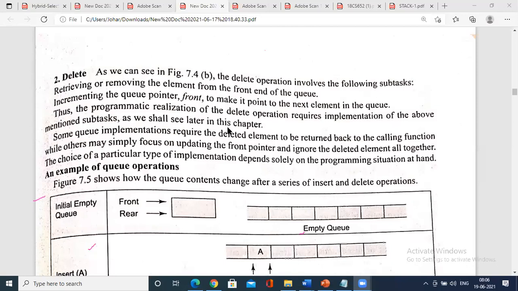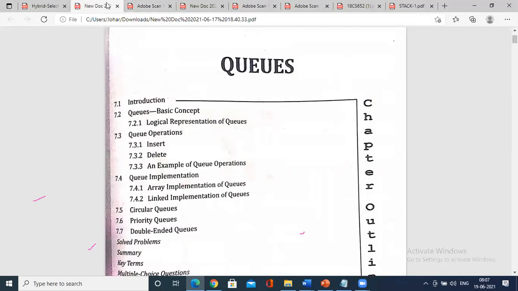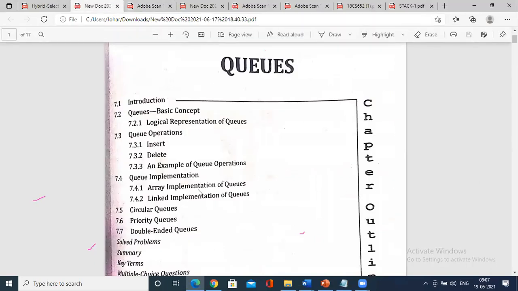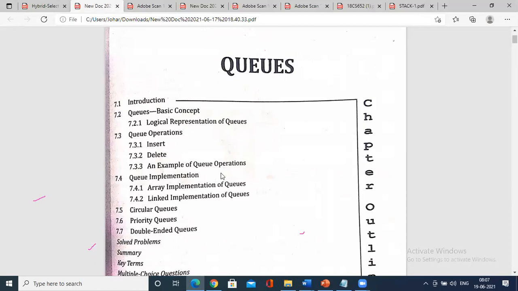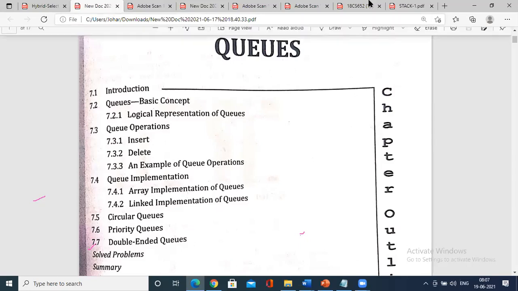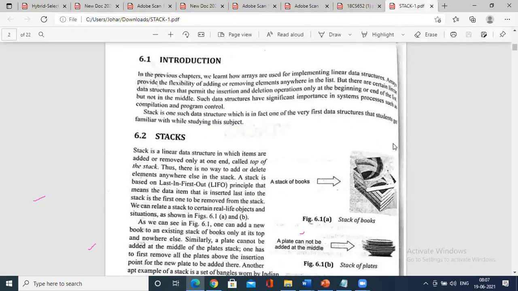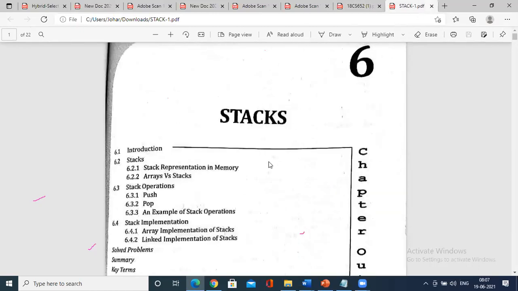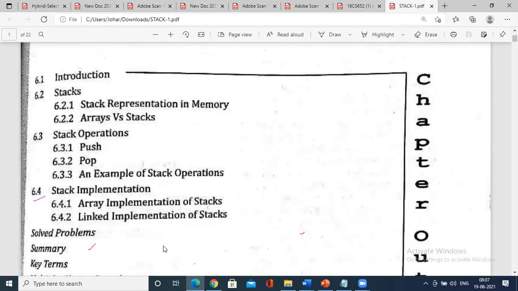The syllabus he has given is not exactly with respect to the very specific terminology, that is array or linked list. But when I see the questions, he has given a few questions that are not related to it. So then we have to think, right? Hopefully he is not supposed to ask questions other than on arrays or linked lists, in the case of queues and stacks. So irrespective of these concepts, let us see what we could do. Yesterday I prepared the questions.